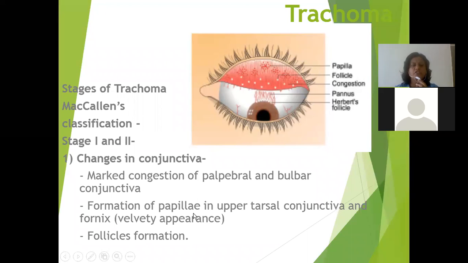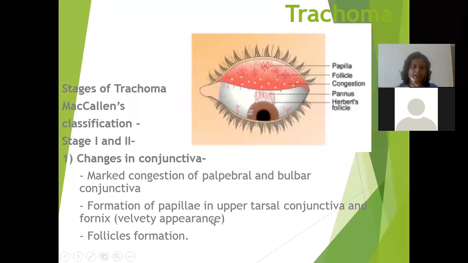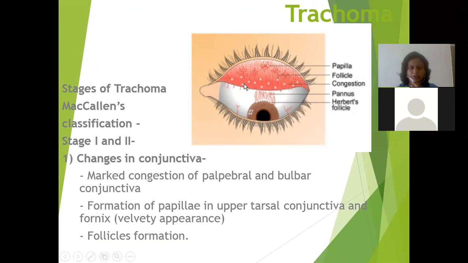Then there is a formation of papillae in the upper tarsal conjunctiva and fornix. It looks like a velvety appearance. These small red dots, the papillae, are formed in the upper tarsal conjunctiva along with follicle formation. These white dots are follicles. So there is also follicle formation.